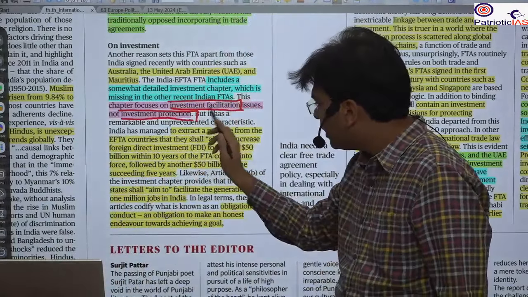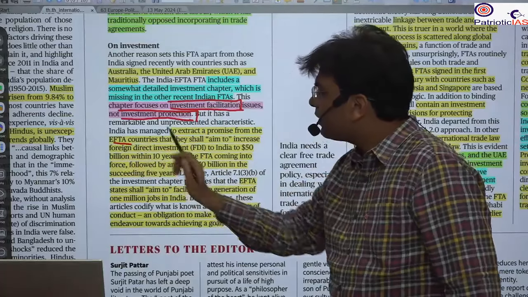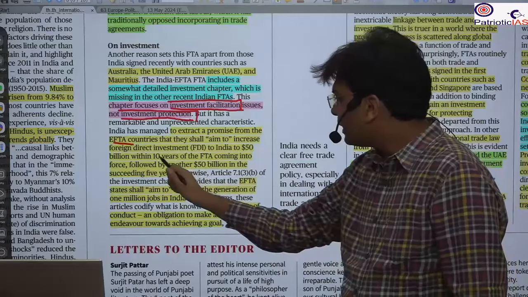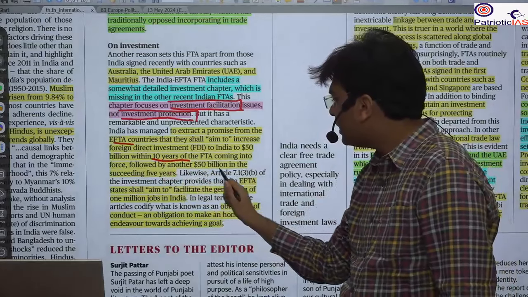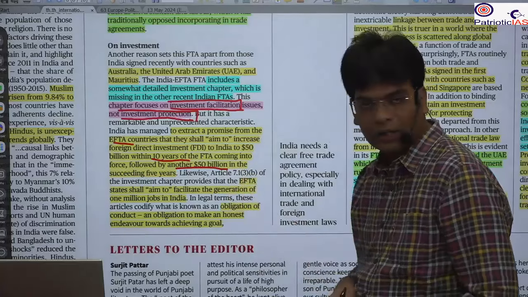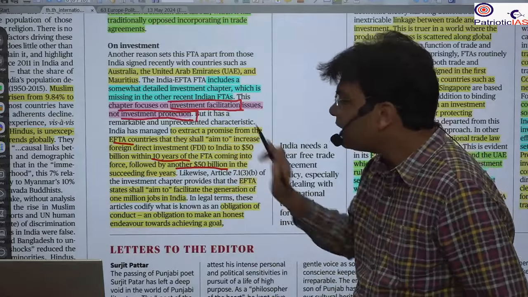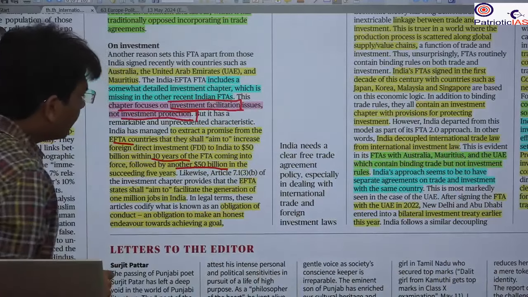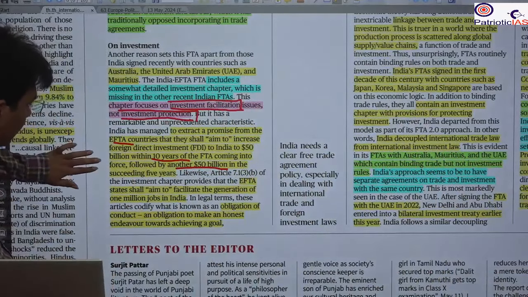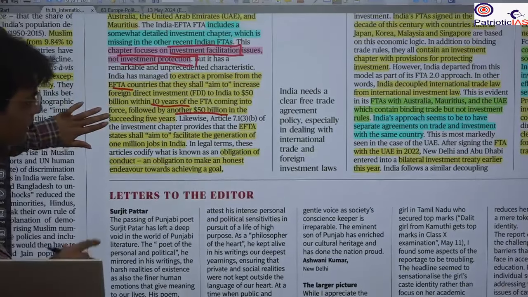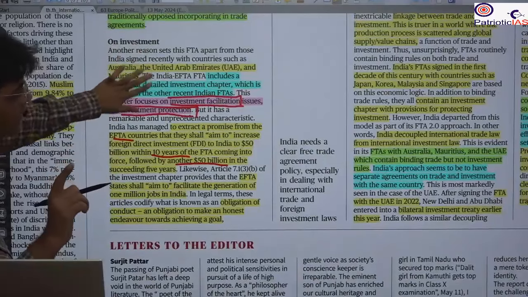For example, when we did the FTA with EFTA, they promised that in 10 years they will bring investment of $50 billion. So here the facilitation is there. They also promised the creation of jobs, that in 10 years they are going to create millions of jobs, 1 million jobs. This is the promise, this is the facilitation.